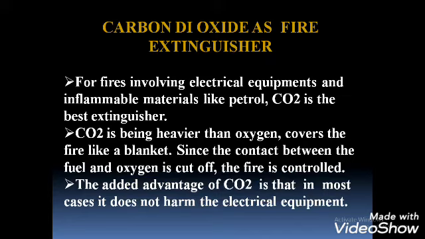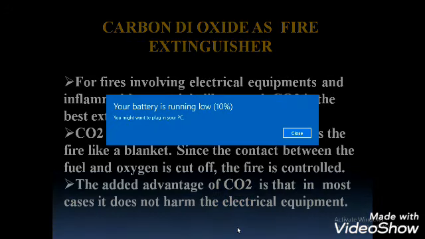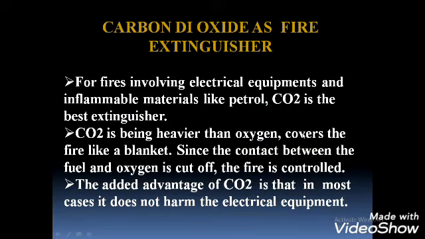Okay, what are the advantages of carbon dioxide? Yes, in electrical equipments and inflammable materials like petrol we use carbon dioxide as the best fire extinguisher because this carbon dioxide is heavier than oxygen. It covers the fire like a blanket, and since the contact between the fuel and oxygen is cut off, the fire is controlled.